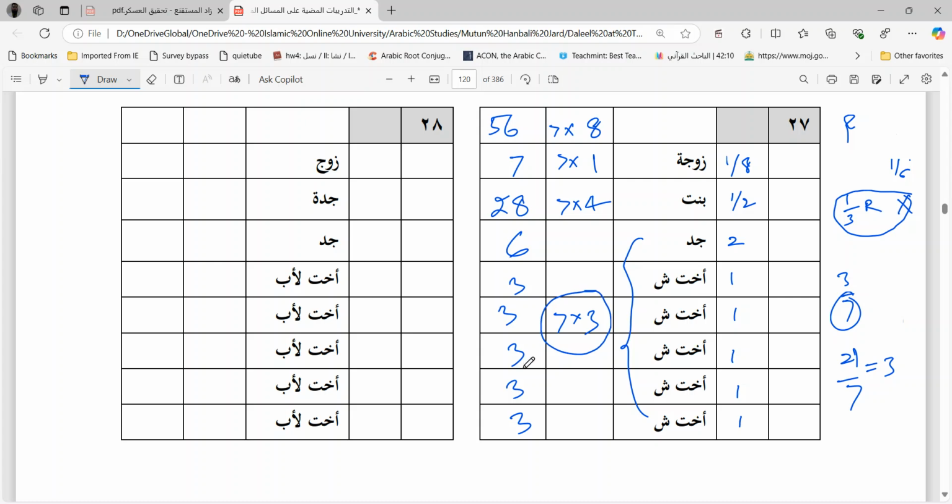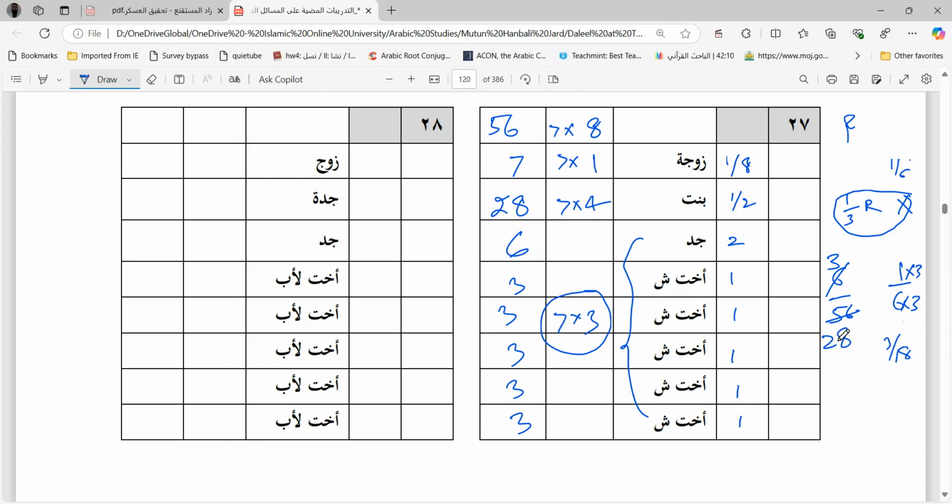This is 21. Now 6 divided by 56, how much is it? Because we have to see whether 1 by 6 is bigger or 6 by 56 is bigger. So 6 by 56 and 1 by 6, we have to compare between them. So first try to reduce it. 2 threes are 6 and 2 into 28. Now 3 by 28 is bigger or 1 by 6 is bigger? We have to see. Multiply it with 3, make the numerator the same. So now you have 3 by 18.